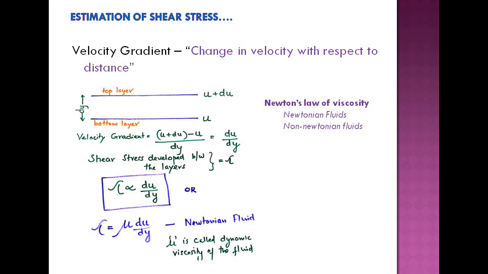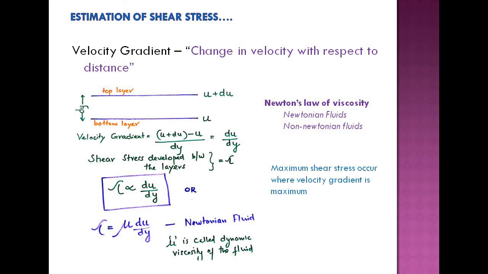Any fluid that does not obey Newton's law of viscosity is known as non-Newtonian. The majority of the fluids are non-Newtonian. If it is a non-Newtonian fluid, there is an exponent n, du by dy whole raised to n. That means there is no linear relationship between tau and du by dy. Tau equals mu times du by dy whole raised to n, where the exponent n is not 1, then it is a non-Newtonian fluid.